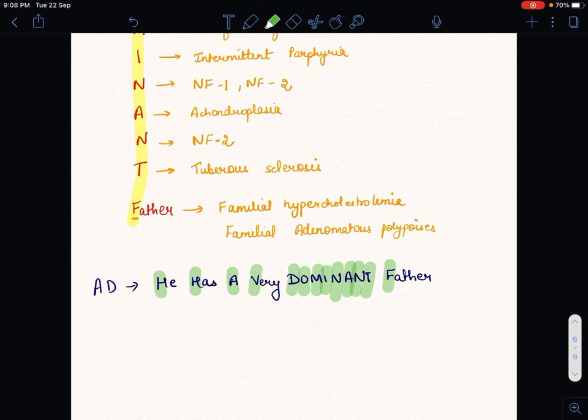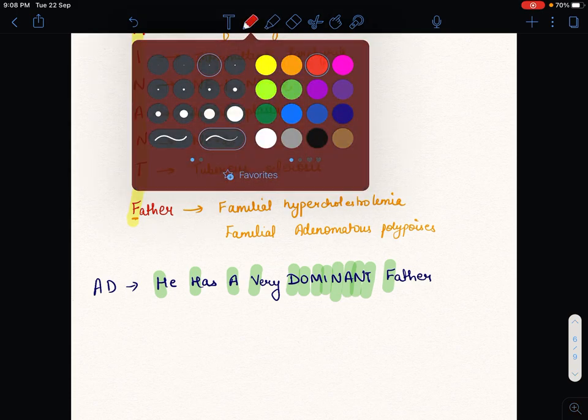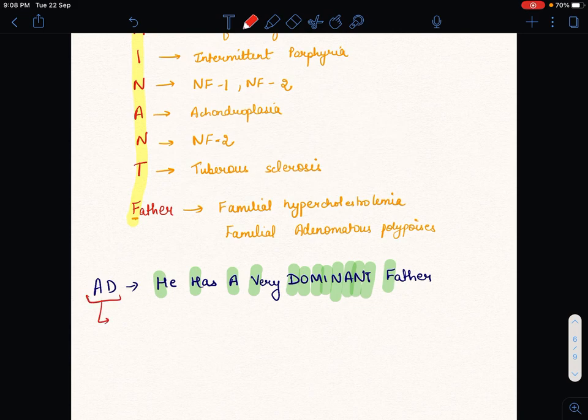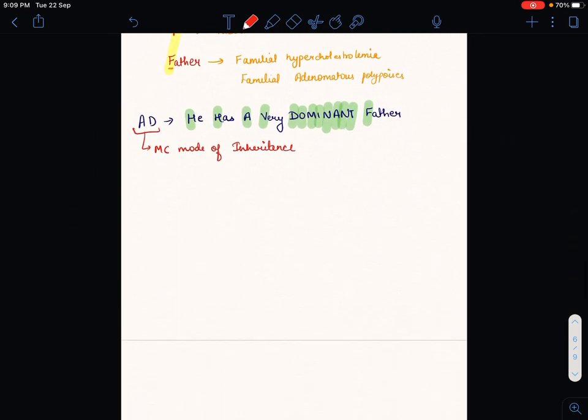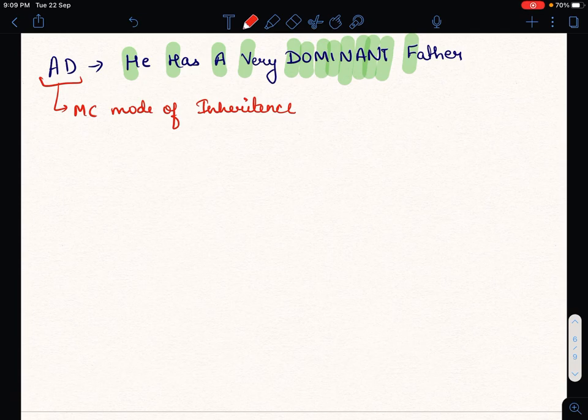And one thing you must remember about this is that autosomal dominant is the most common mode of inheritance. So here our first, autosomal dominant, is finished, and then next we have to study autosomal recessive.